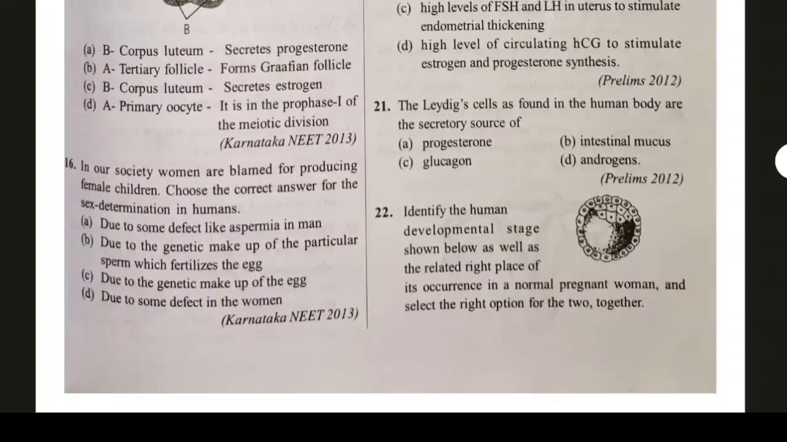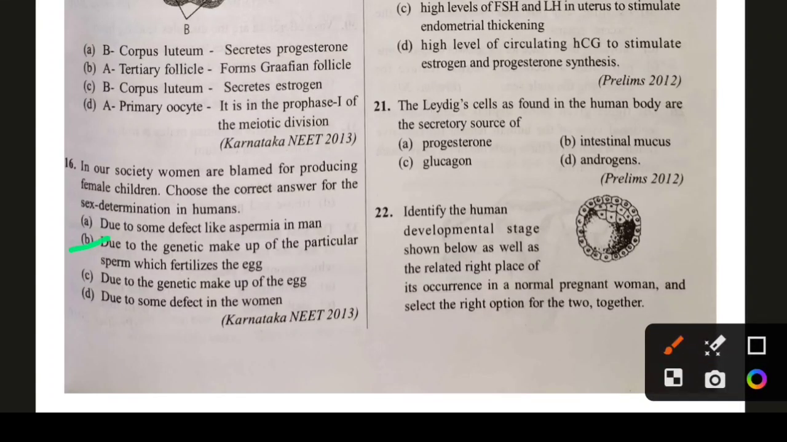Question number 16. In our society, women are blamed for producing female children. Choose the correct answer for the sex determination in human. Option A, due to some defect like aspermia in man, due to the genetic makeup of particular sperm which fertilizes the egg, due to genetic makeup of the egg, due to some defect in the woman. Look, we know that it is not in our hands and it is after the genetic makeup of the particular sperm which fertilizes the egg. Either it is male or female, we don't know. It totally depends upon the genetic makeup of the particular sperm which fertilizes the egg. So option B is the correct answer.